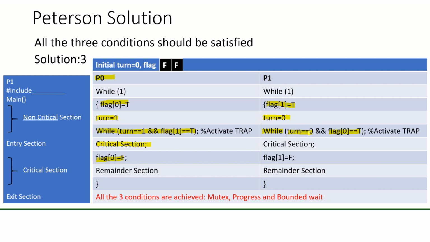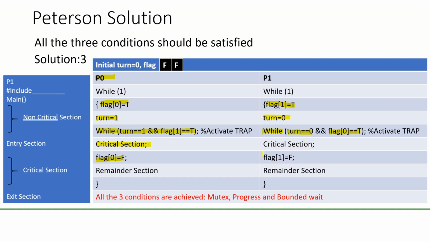Turn equal to 0 is true, but flag 0 is false now. See here, now it is false. So the entire condition becomes false and P1 will enter the critical section here.